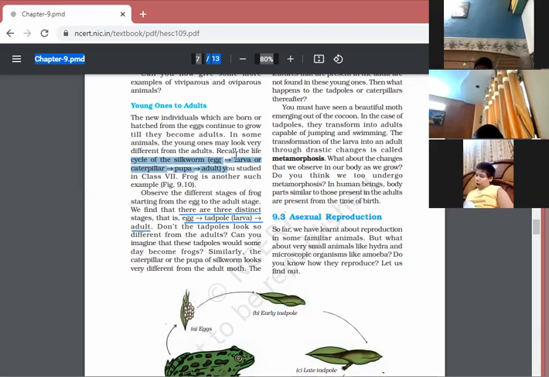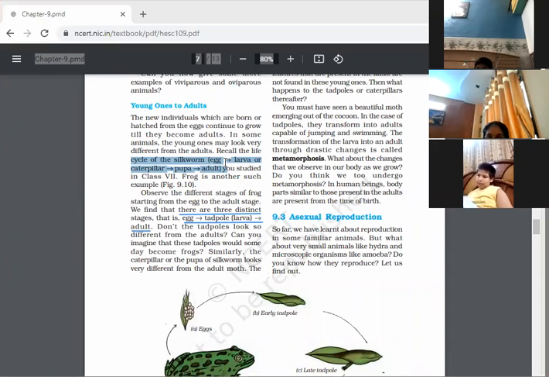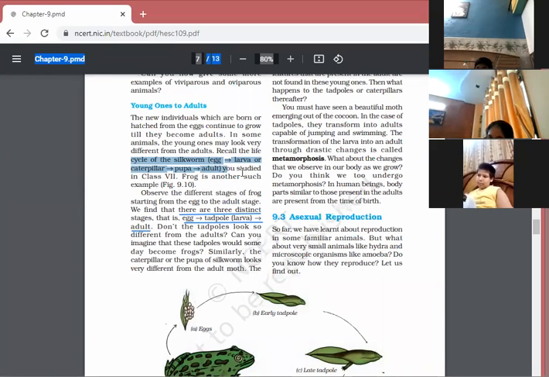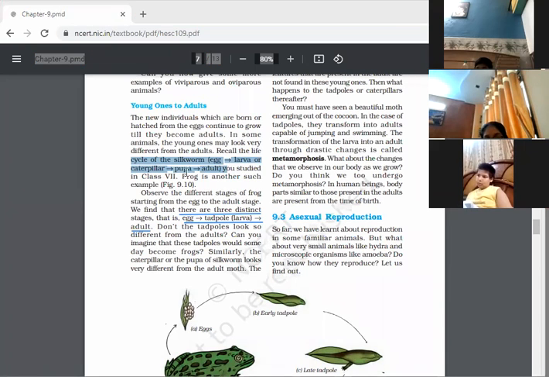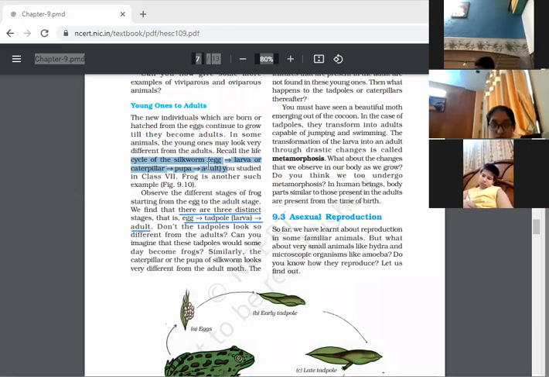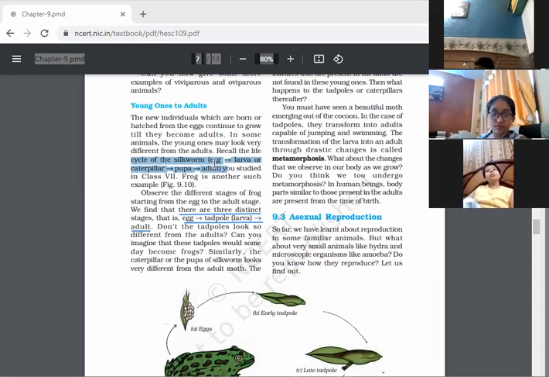So children, in these paragraphs you have read, last year we did the cycle of silkworm. How silkworm lays the egg, and after laying the eggs changes into a larva or caterpillar, then pupa, then the silkworm is formed. Means then the adult is there. So it has to pass through the different stages. Three stages it has passed, then it has changed into the adult.